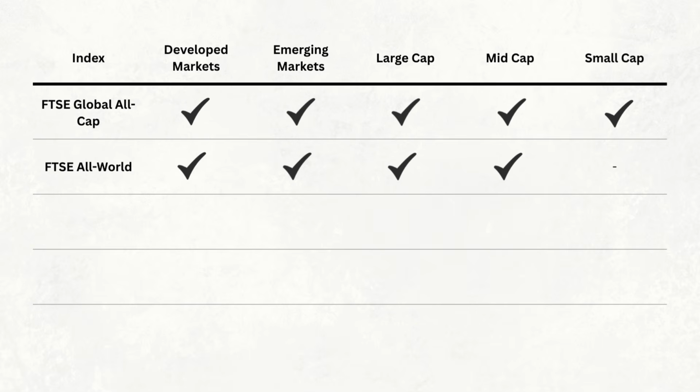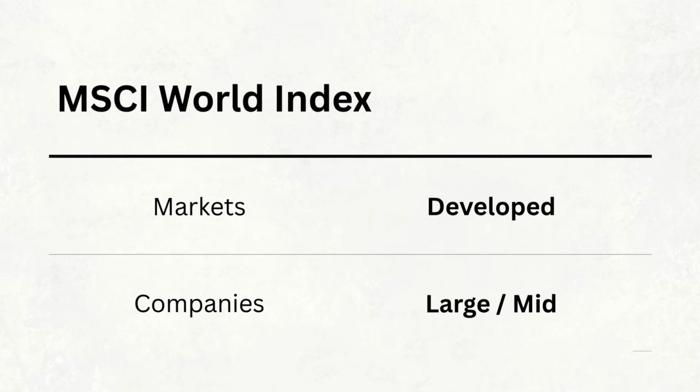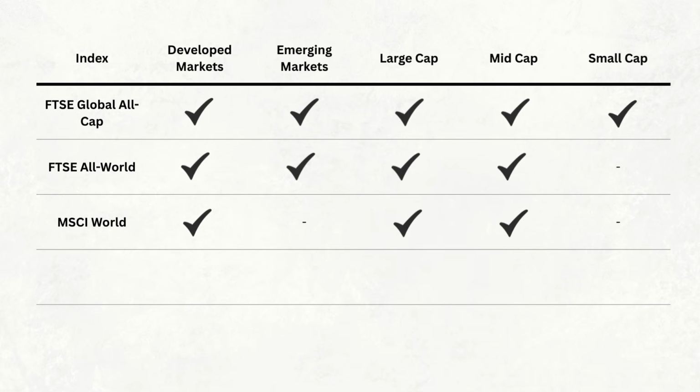Now let's move on to an index with a name that can be slightly misleading. At first glance, you might assume that an index called MSCI World represents the entire world, but it doesn't. MSCI World covers developed markets but does not include emerging markets. And when it comes to company size, it covers large and mid-cap companies but not small caps.